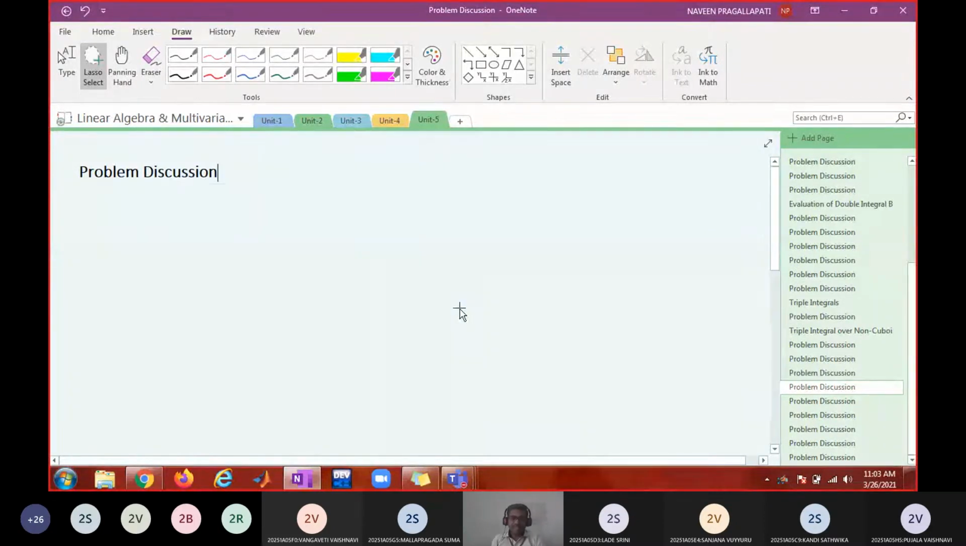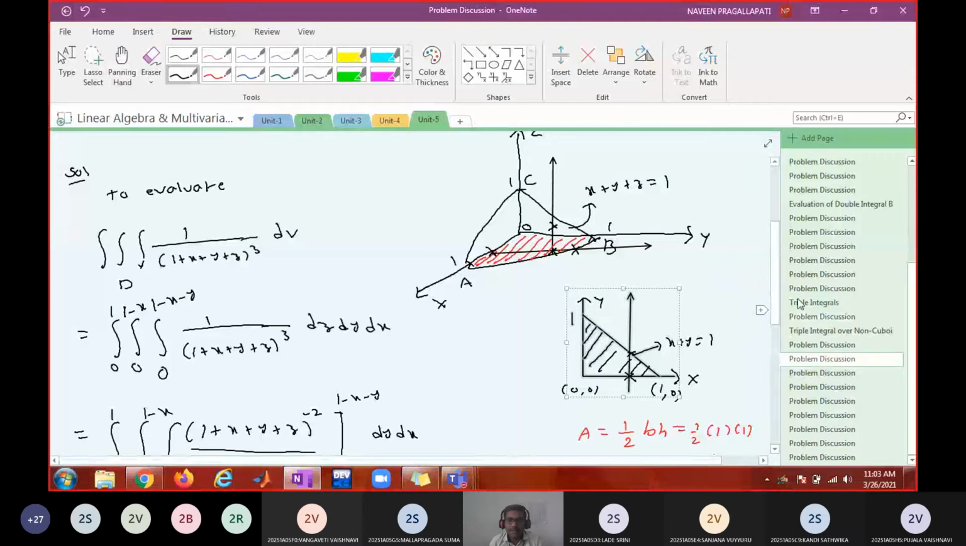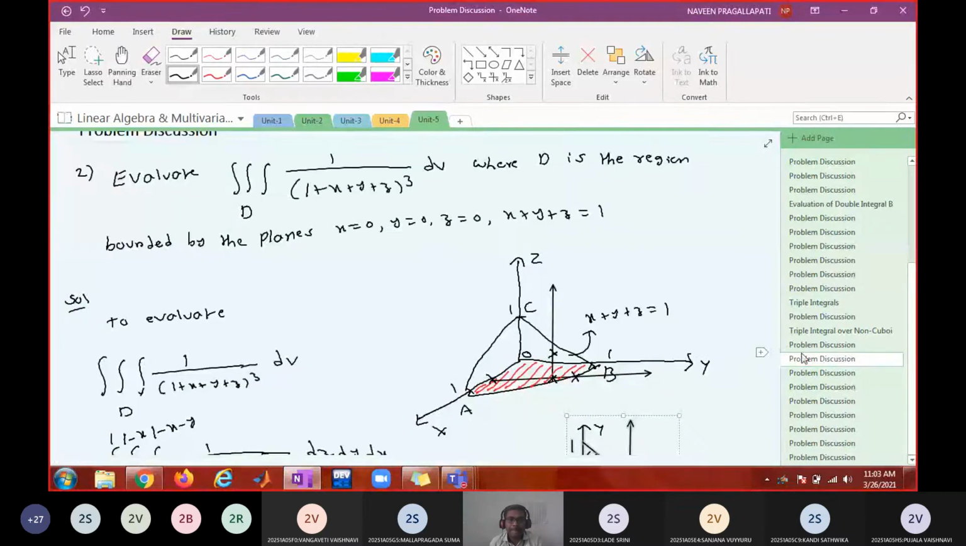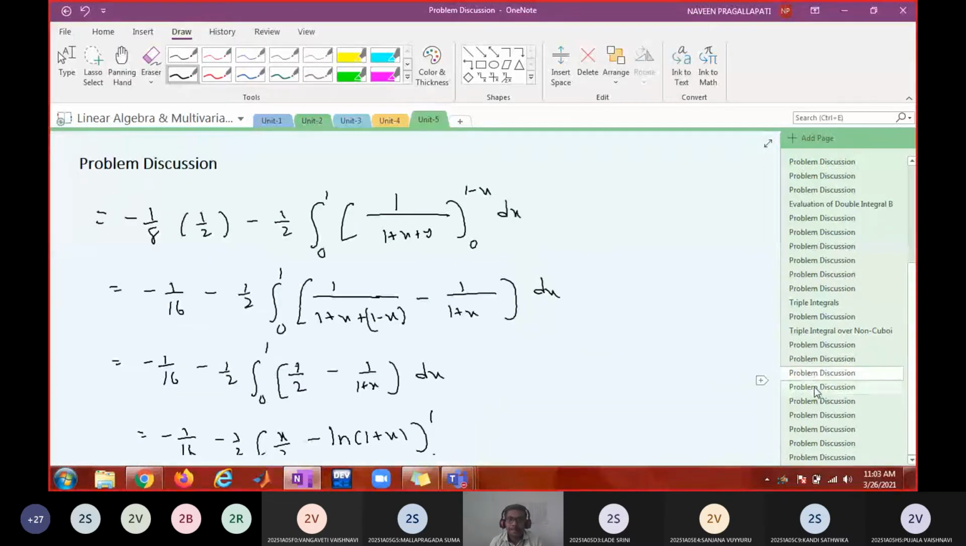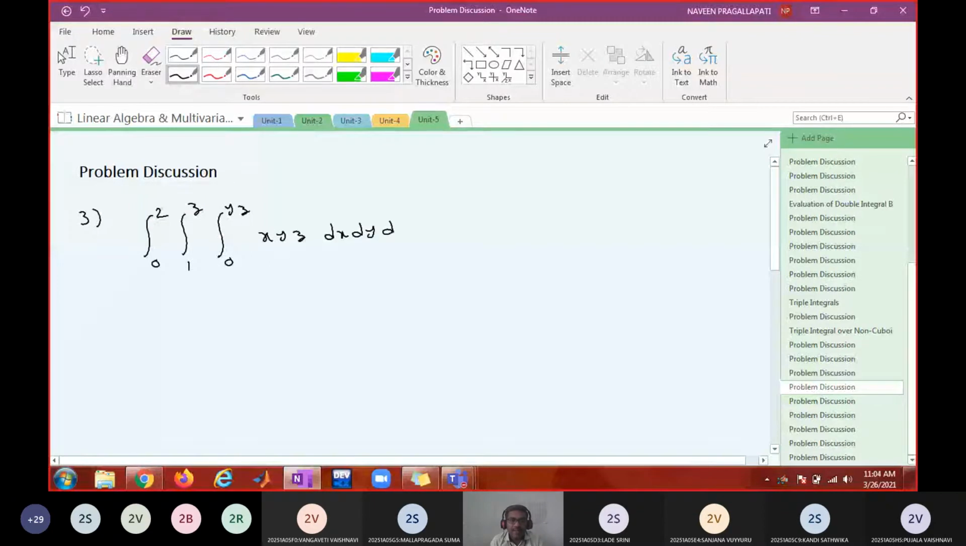Evaluate the triple integral. This is problem number 3. Problem number 3: evaluate the integral from 0 to 2, 1 to z, 0 to yz, of xyz dx dy dz.